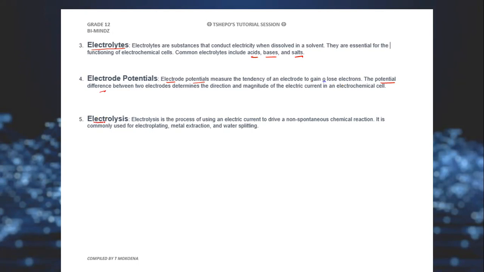Now we have electrolysis. So what is electrolysis? Electrolysis is the process of using electric current to drive a non-spontaneous chemical reaction. It is a process that takes place in an electrolytic cell, meaning it is the process of using electric current to drive a non-spontaneous chemical reaction.